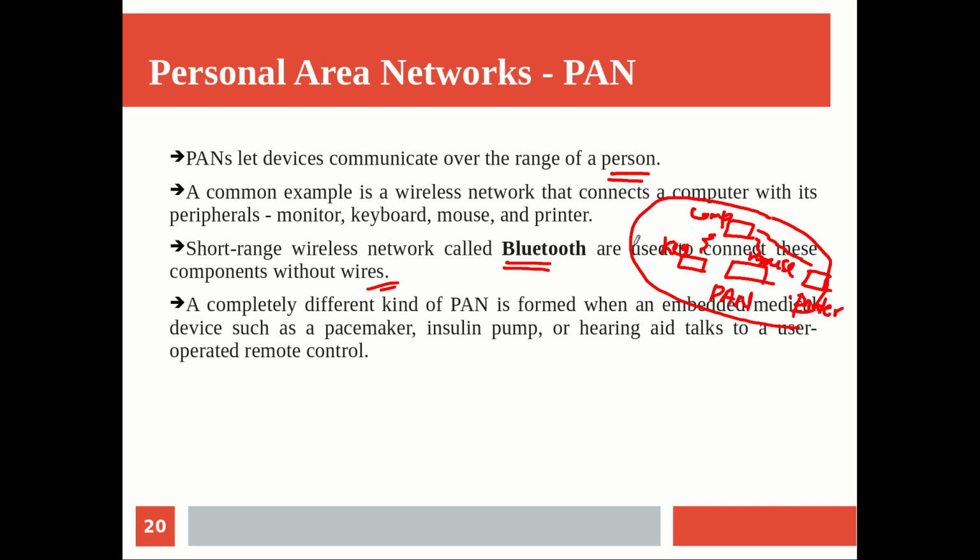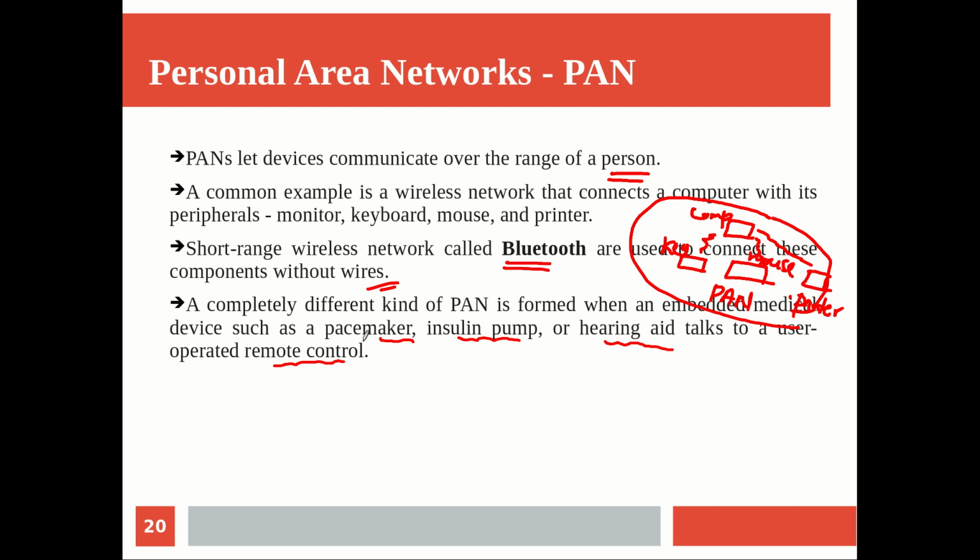Now another example for this personal area network is when embedded medical devices, such as pacemakers, insulin pumps, hearing aids, etc., which are embedded into the human body, talk to a user-operated remote control.